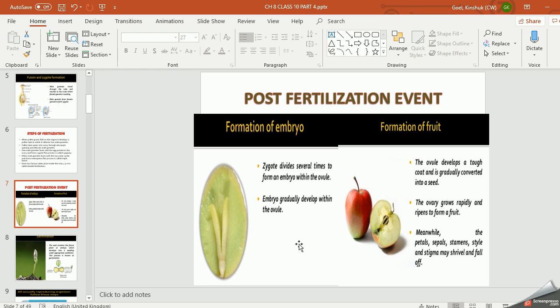After fruit formation, you can see that the fruit is without sepals, stamens, style, stigma. You know that every fruit is formed with the help of a flower. So in the flower, the fertilization process takes place. So what happens with these petals, sepals? They will fall off. ये सब गिर जाते हैं, सिर्फ आपके पास fruits रह जाता है.